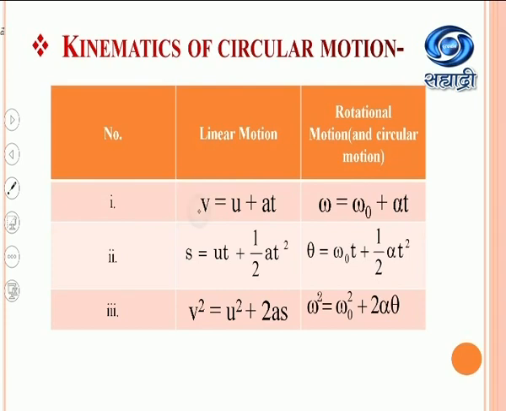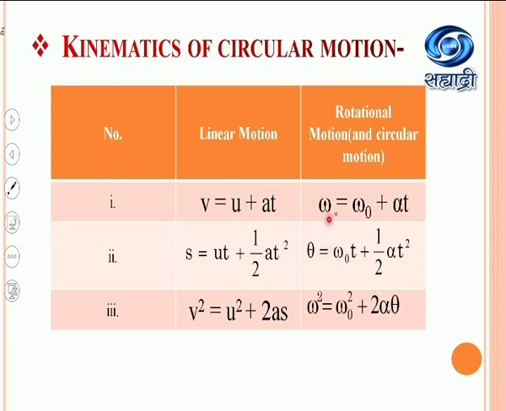First kinematical equation for linear motion is v equal to u plus at, where v is the final velocity, u is the initial velocity of a particle performing linear motion, a is the acceleration of a particle performing linear motion, t is the time required by the particle to perform the linear motion.